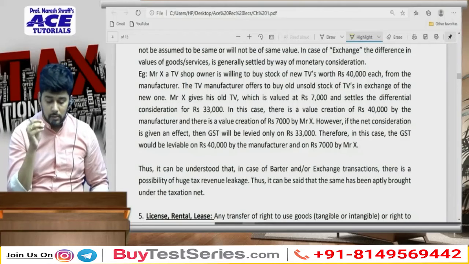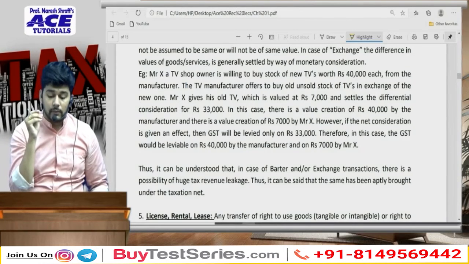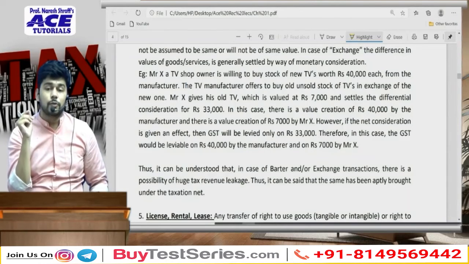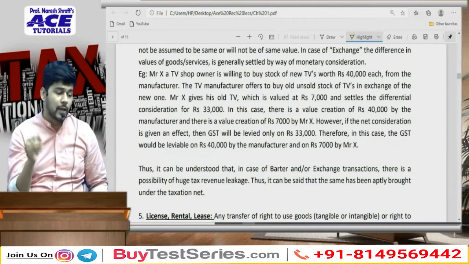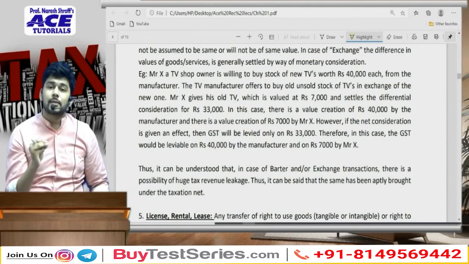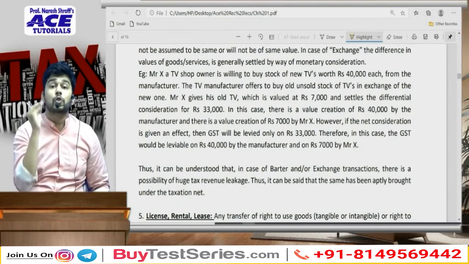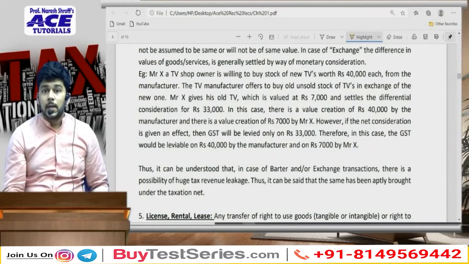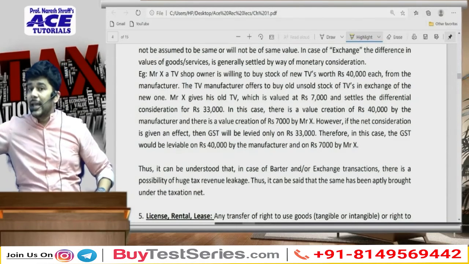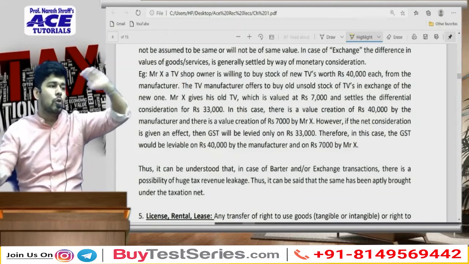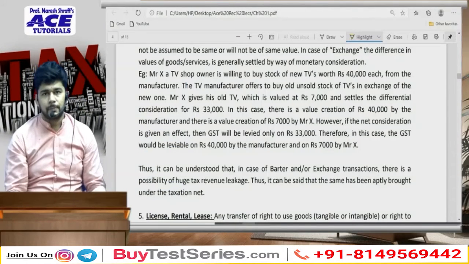Mr. X, a TV shop owner, is willing to buy a stock of new TVs worth rupees 40,000 from the manufacturer. So here the manufacturer sells to Mr. X a TV worth rupees 40,000. But Mr. X has also sold the old stock to the manufacturer for 7,000.